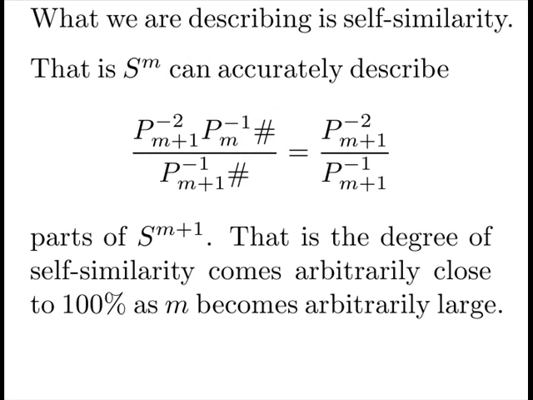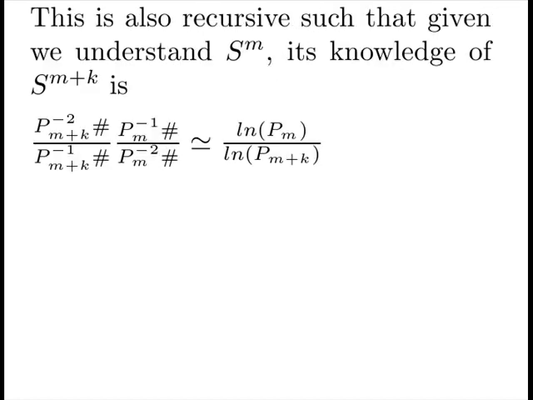What we are describing is self-similarity. That is, the S model can accurately describe almost all of the next set, and the degree of self-similarity becomes arbitrarily close to 100% as M becomes arbitrarily large. This is also recursive, such that given we understand everything up to some Sm, then some distance away k, with a little bit of algebra and other number theory, gives us this ratio of logs.